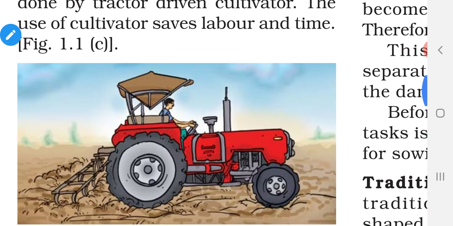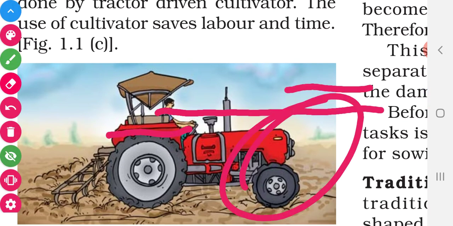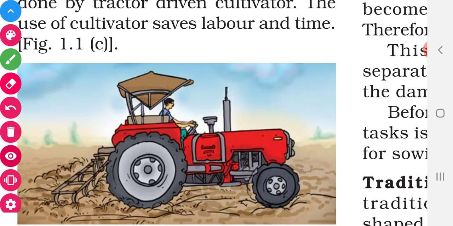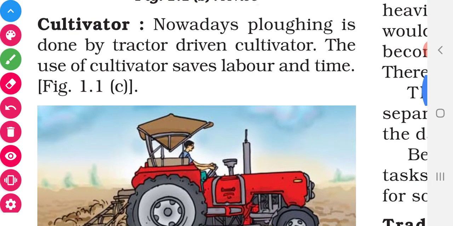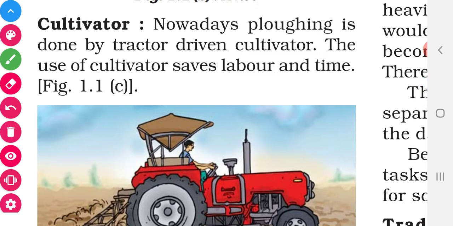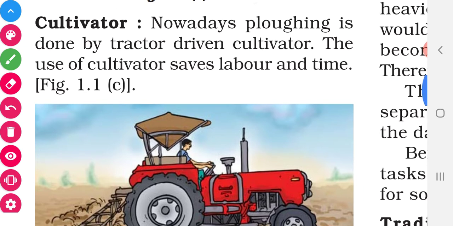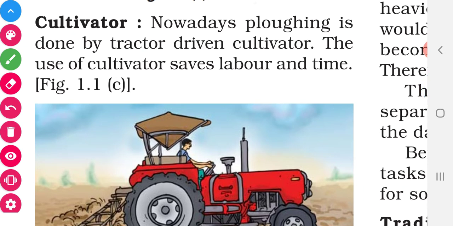See, this is the cultivator. This is driven by a tractor and it helps to loosen the soil, and this cultivator saves labor and time. Nowadays with the help of the tractor we can reduce the labor and the time is also reduced. So these three methods are used for loosening the soil.